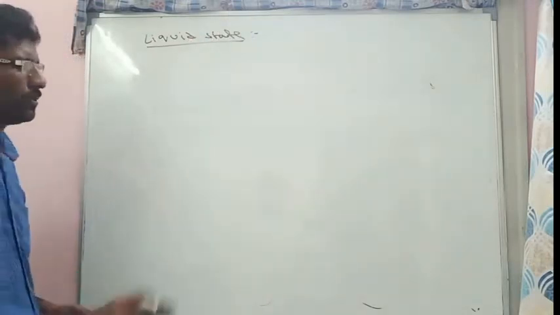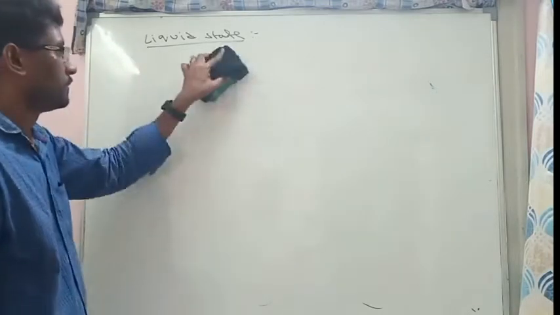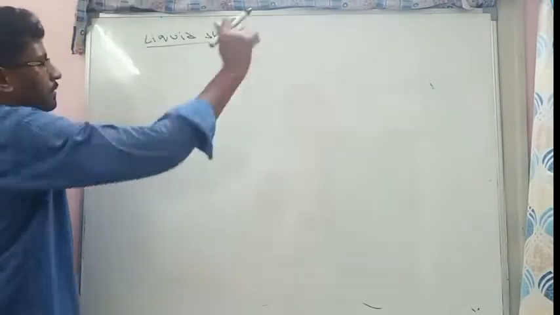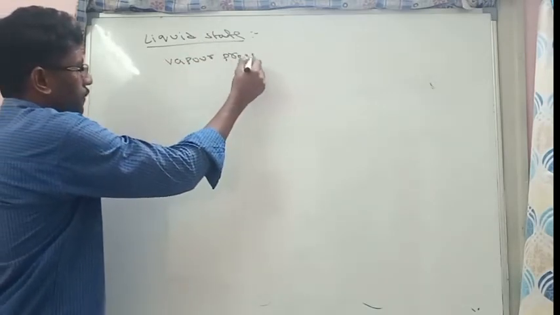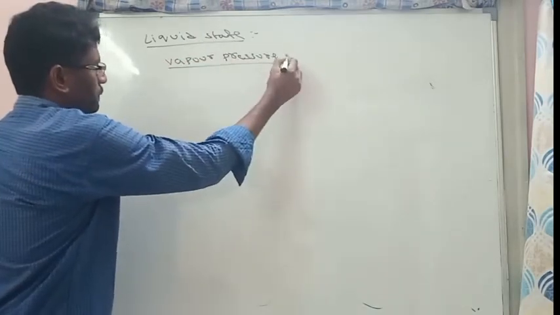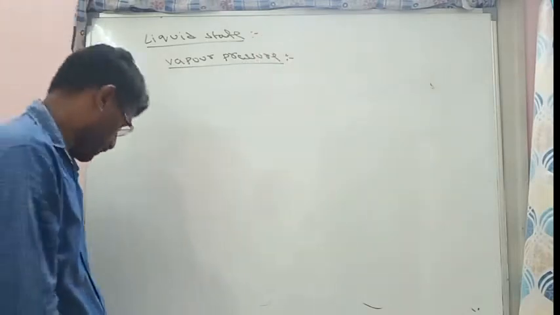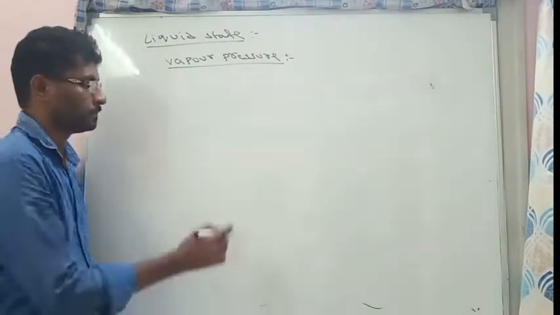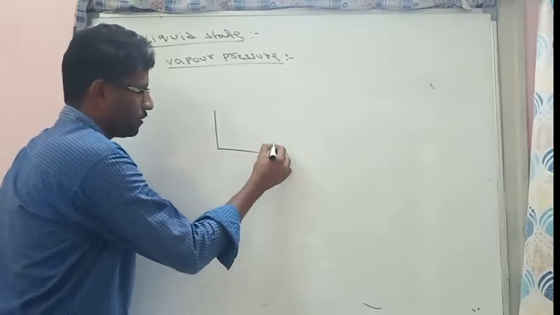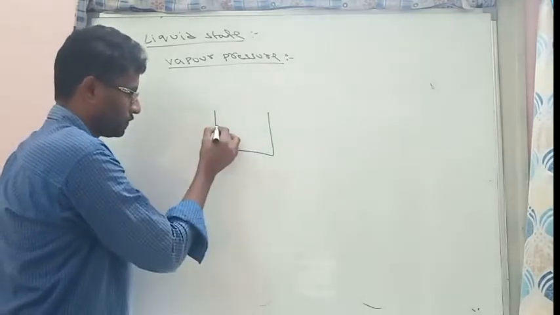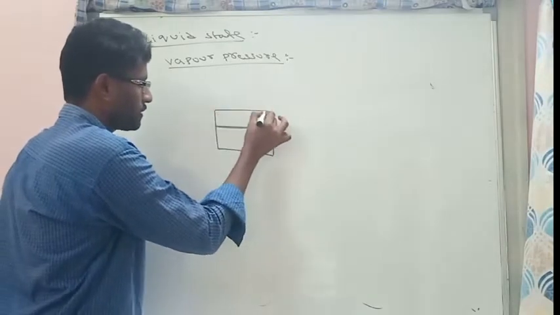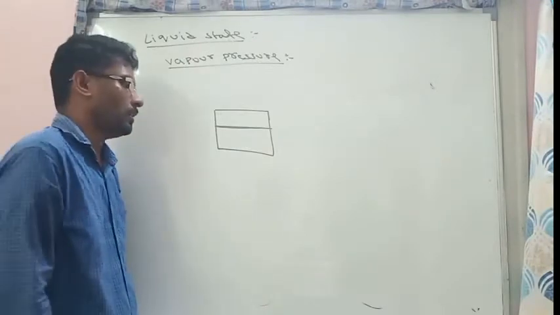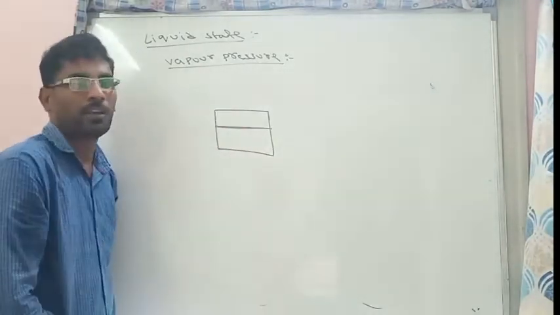Liquid state. Only some definitions are there. In liquid state, we first learn vapor pressure. What is vapor pressure? Suppose we are taking a cylinder. In this, half of the cylinder is filled with water and the remaining is empty space. So this is liquid and the remaining is the empty space.